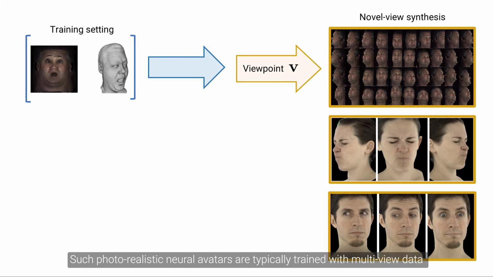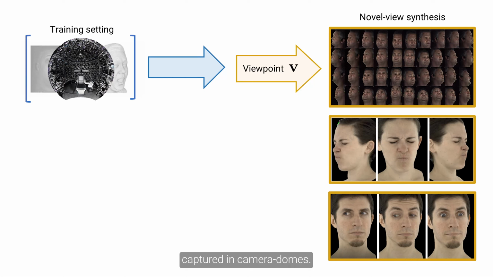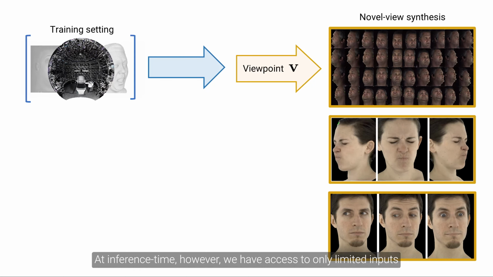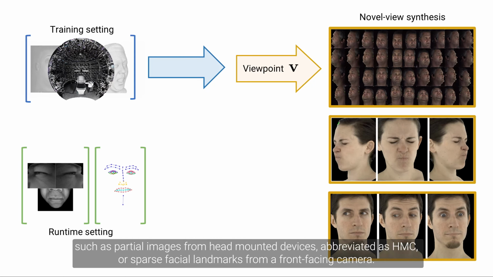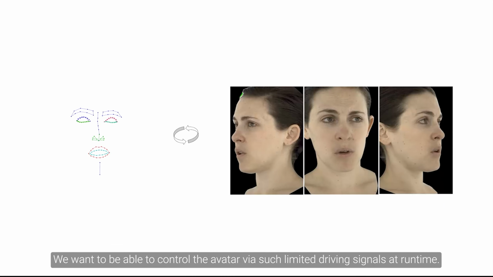Such photorealistic neural avatars are typically trained with multi-view data captured in camera domes. At inference time, however, we have access to only limited inputs, such as partial images from head-mounted devices, abbreviated as HMC, or sparse facial landmarks from a front-facing camera. And we want to be able to control the avatar via such limited driving signals at runtime.